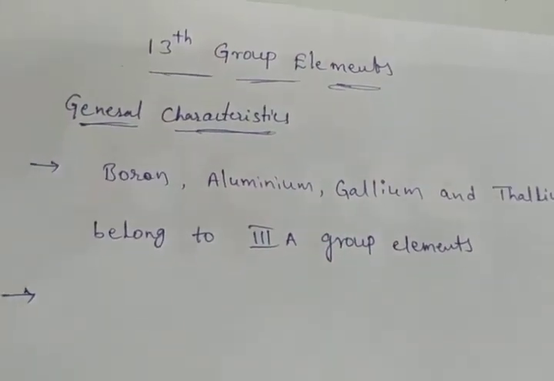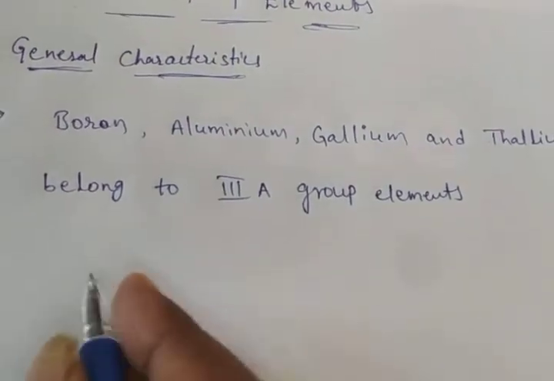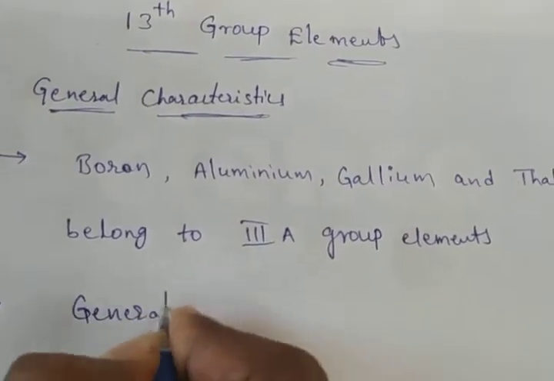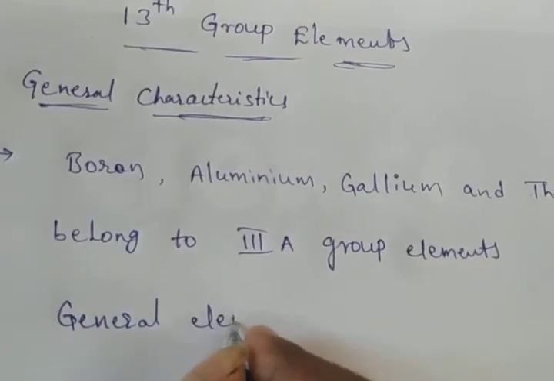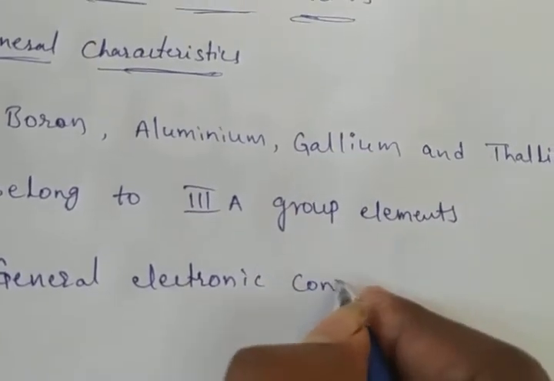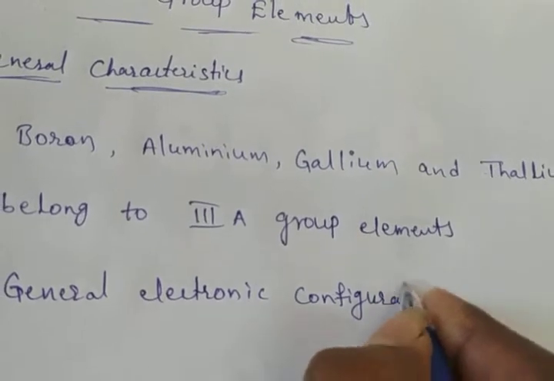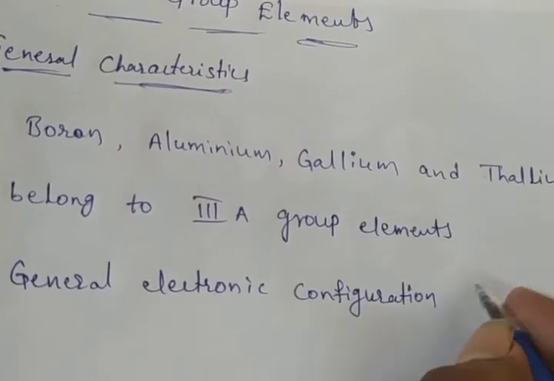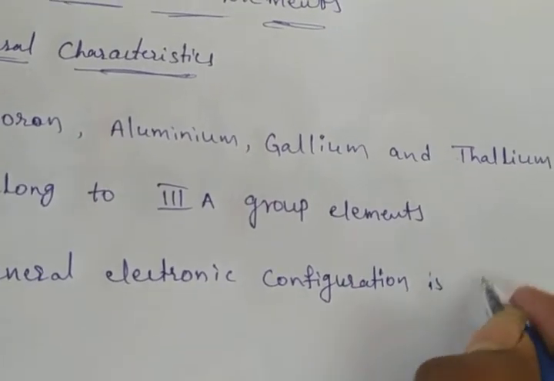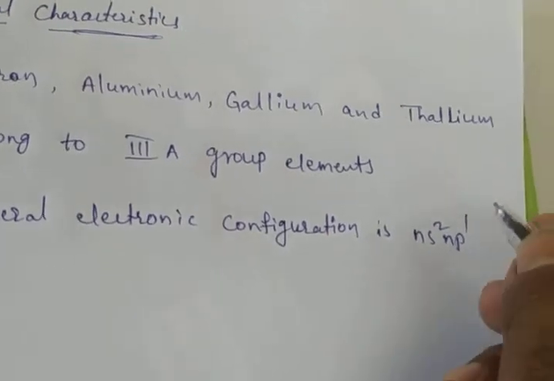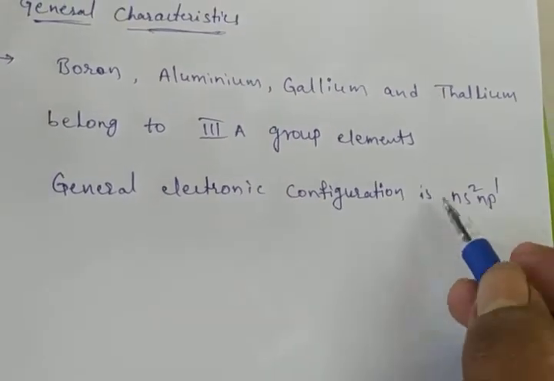Now, the general outer electronic configuration of third A group elements is ns2 np1.